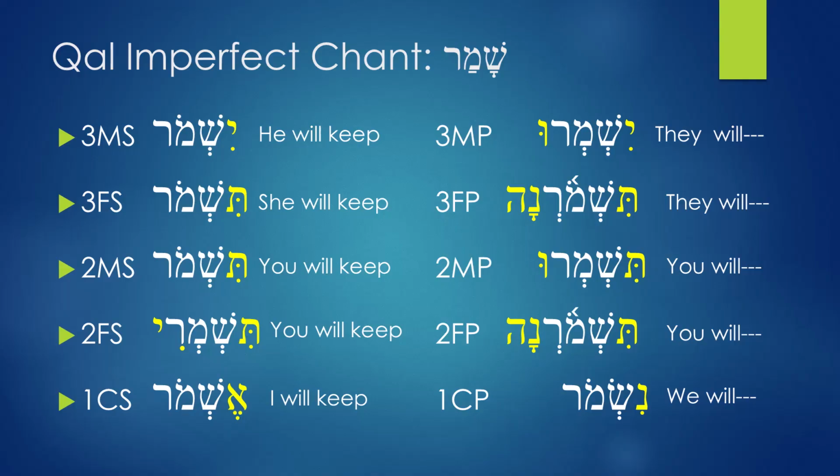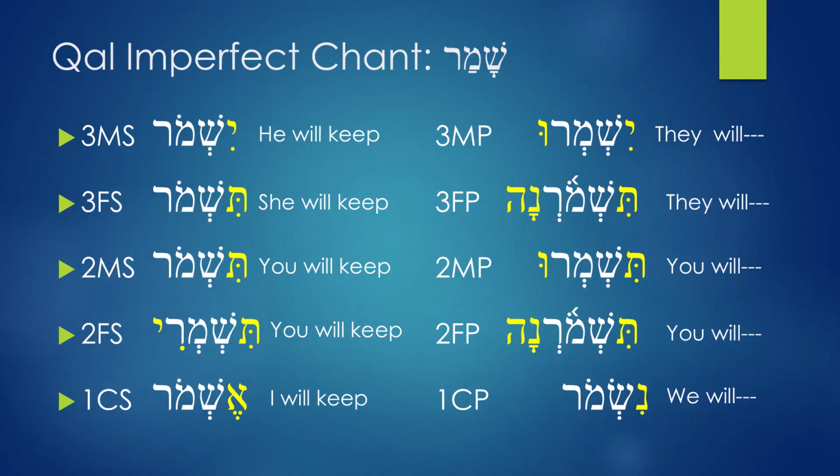On the plural forms, we have yishmeru, they will keep. And then we have tishmona, they will keep. Tishmeru, you will keep. Tishmona, you will keep. And finally we have nishmor, which means we will keep. Now remember, the translation is future. There are exceptions to that, but for now we are going to translate the imperfect as future tense.